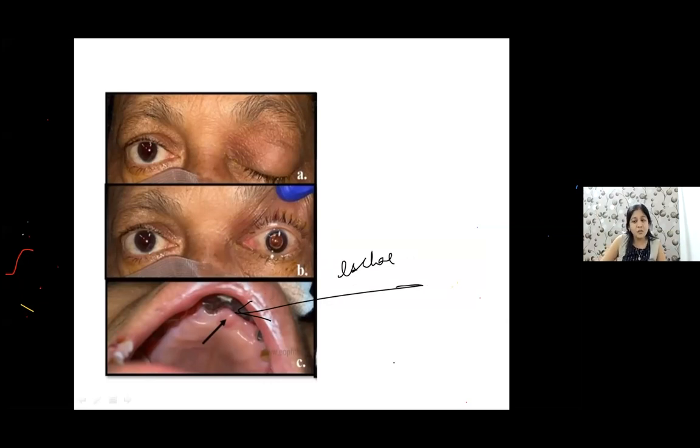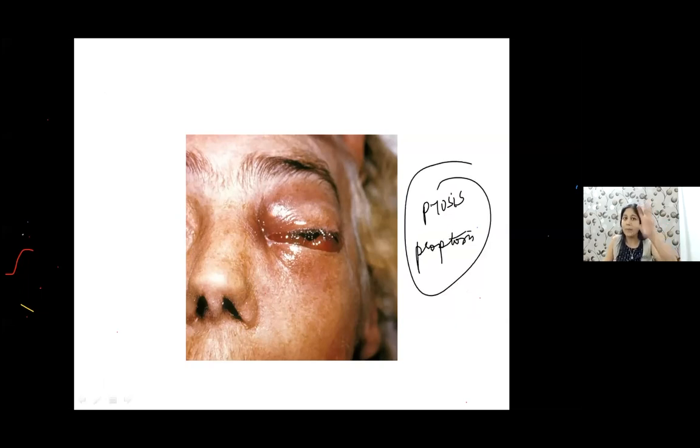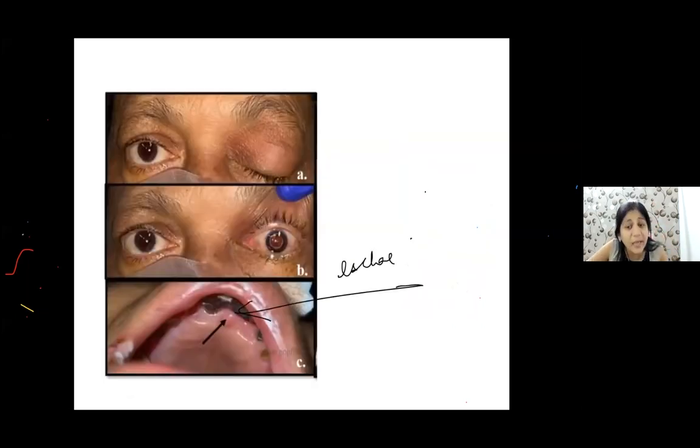Okay? So please remember, it's a very difficult disease to be treated. Now, please see that you can have a patient with a clinical question, but you can have a picture question also. So you will find that in the eye, there may be a ptosis and there may be a proptosis simultaneously. The eye is coming out and there is drooping also. Don't get confused. Okay, you may have both the things simultaneously.